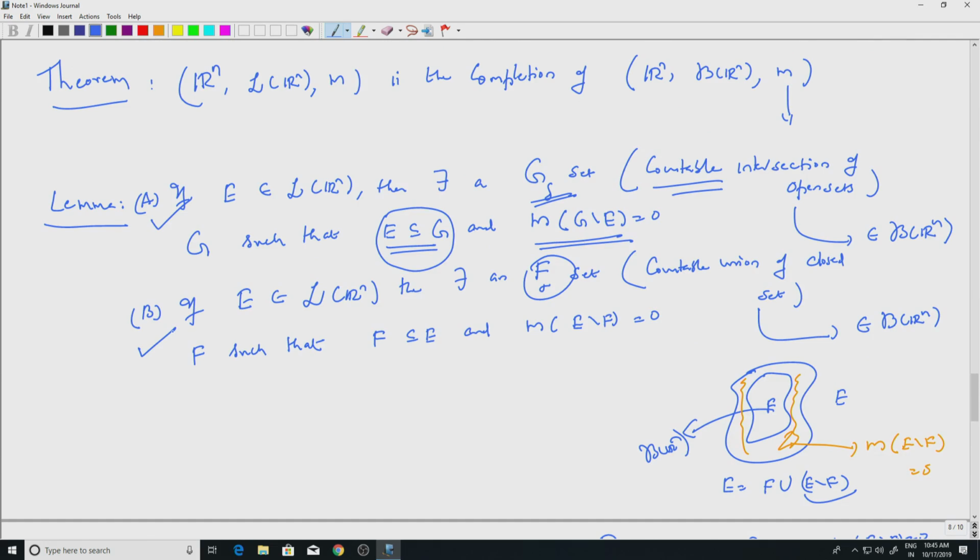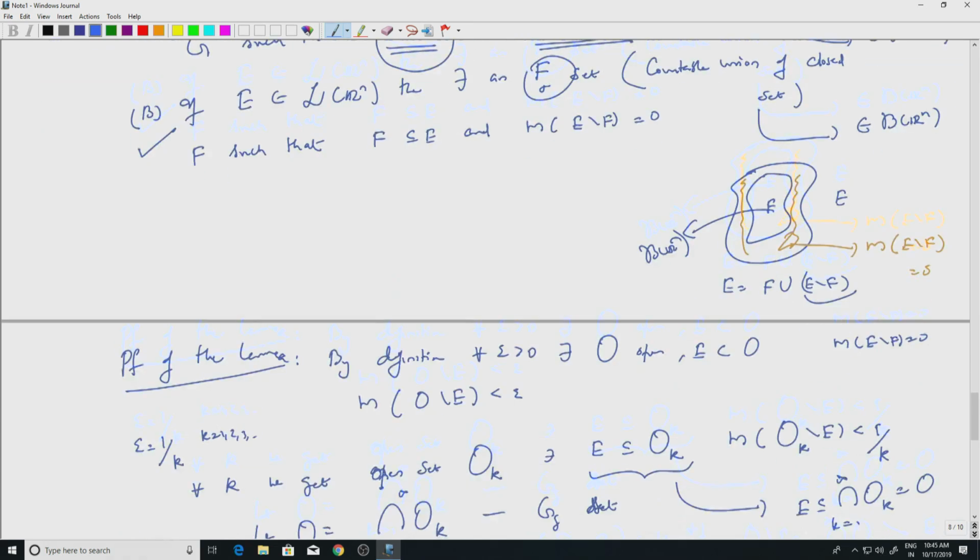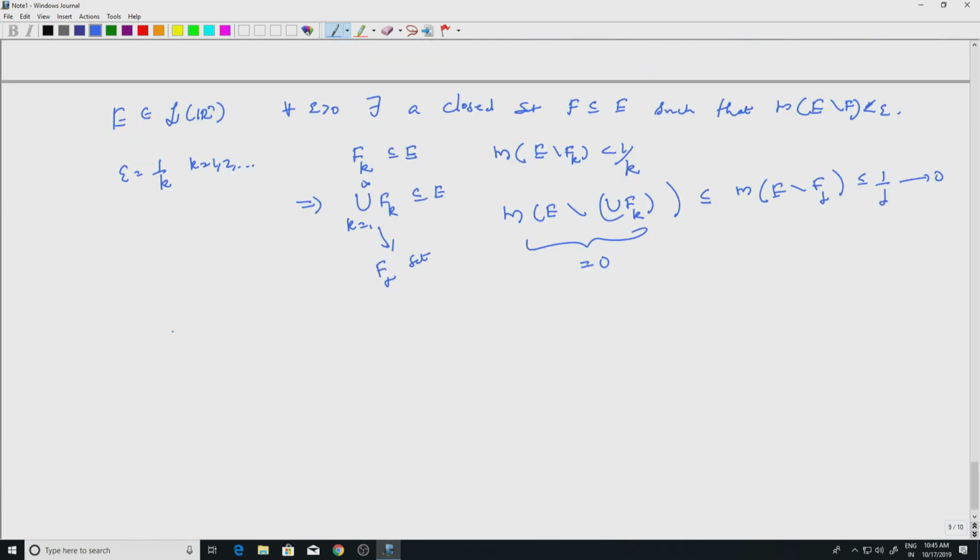So this tells me that any Lebesgue set is actually a Borel set together with a set of measure 0, and by construction the Lebesgue sigma algebra is complete. Well, why is that?